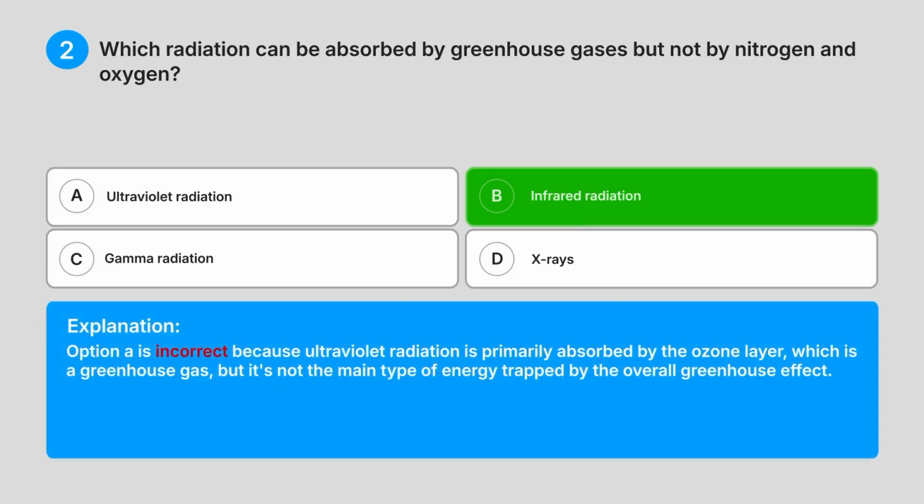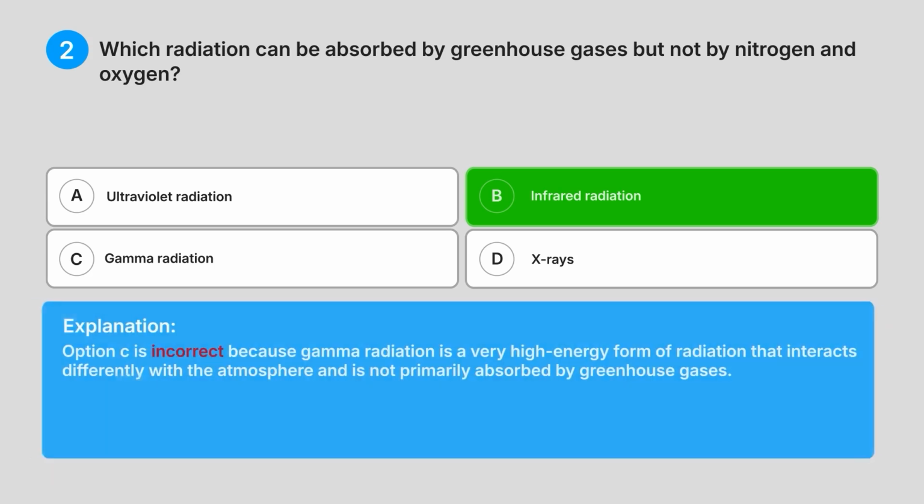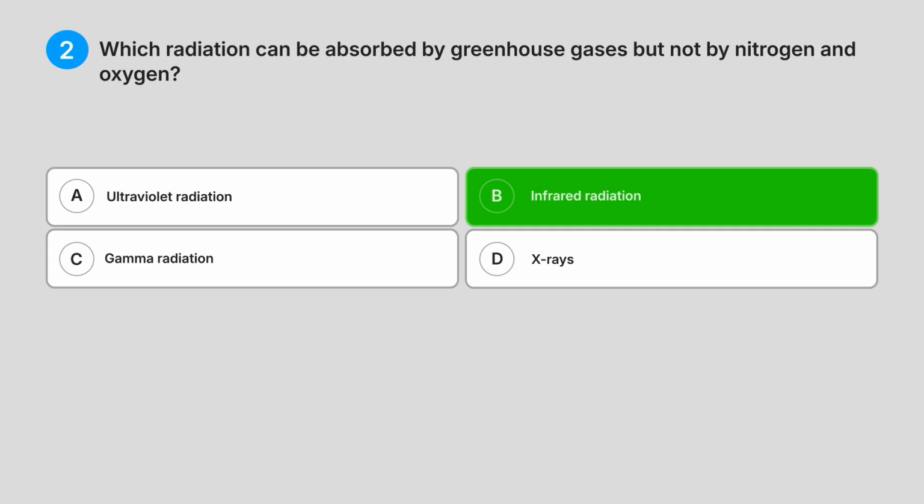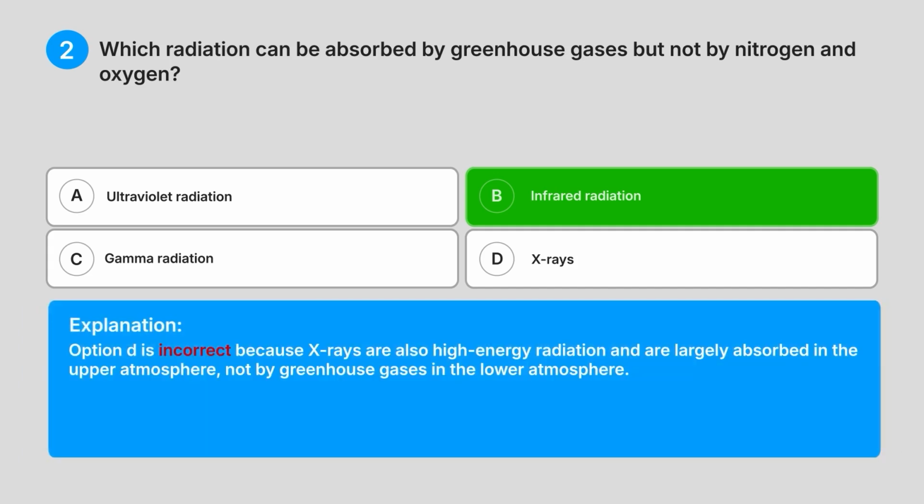Option A is incorrect because ultraviolet radiation is primarily absorbed by the ozone layer, which is a greenhouse gas, but it's not the main type of energy trapped by the overall greenhouse effect. Option C is incorrect because gamma radiation is a very high-energy form of radiation that interacts differently with the atmosphere and is not primarily absorbed by greenhouse gases. Option D is incorrect because X-rays are also high-energy radiation and are largely absorbed in the upper atmosphere, not by greenhouse gases in the lower atmosphere.